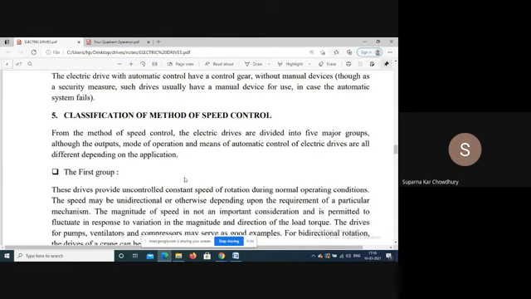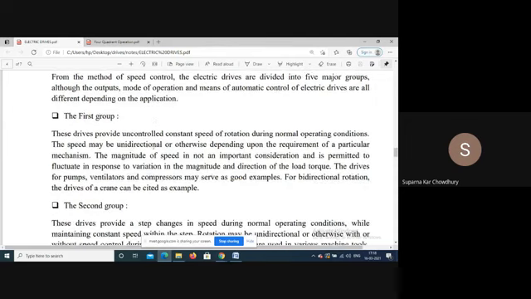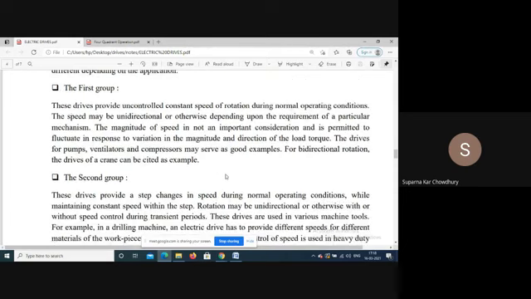Then classification can be made depending on the speed. The first group in this classification: these drives provide uncontrolled constant speed of rotation during normal operating condition. The speed may be unidirectional or bidirectional depending on the type of load connected to the shaft.